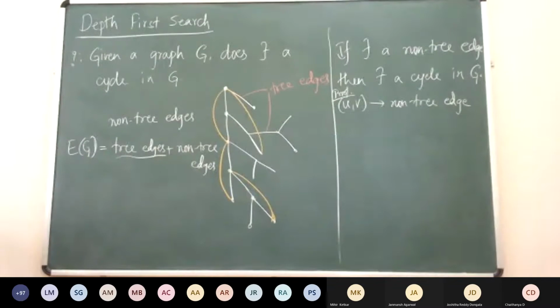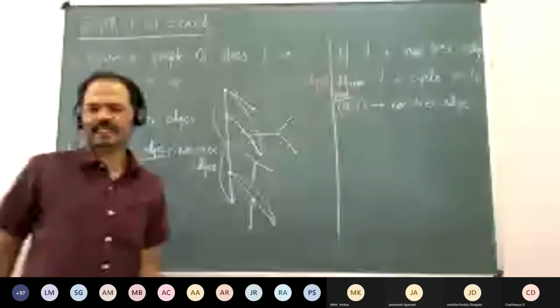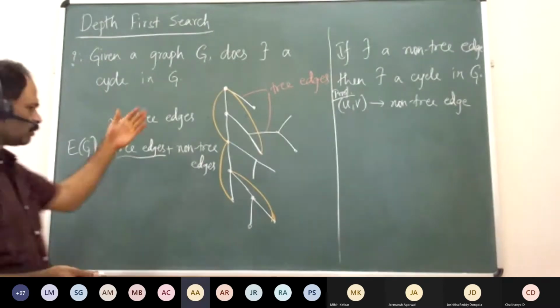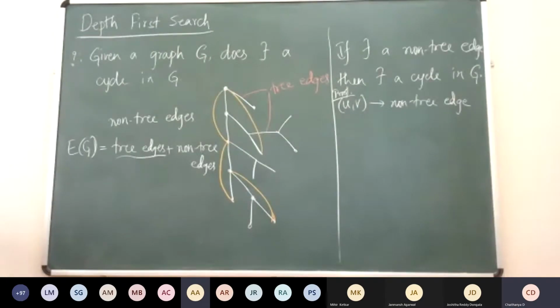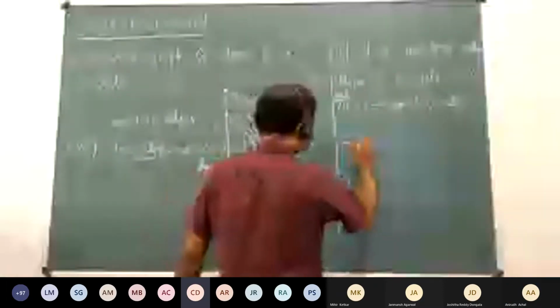Why? Where is such a path present? Can you say something about these non-tree edges? Suppose UV is a non-tree edge, then can you say something about the relation between U and V, the vertices U and V with respect to the DFS forest? They are both on the same tree. Can you say something more? One of them is an ancestor of the other.